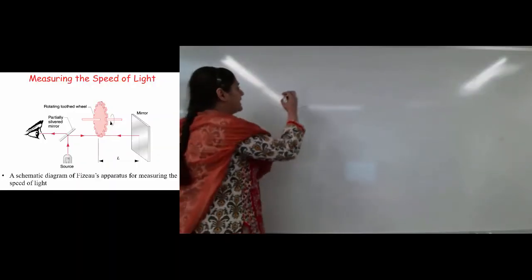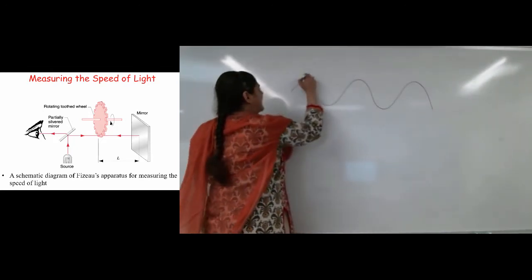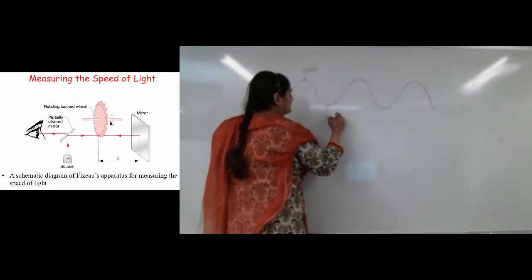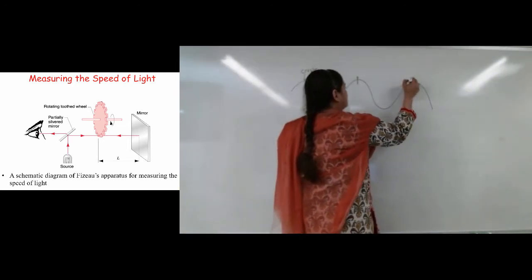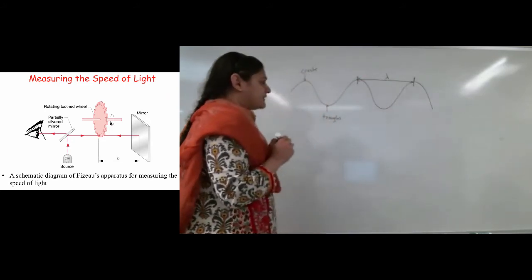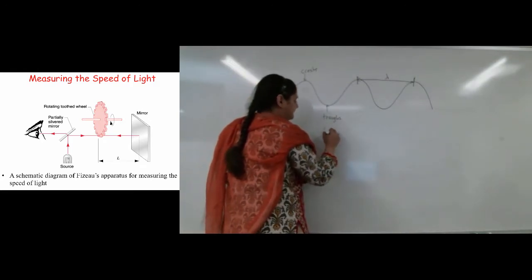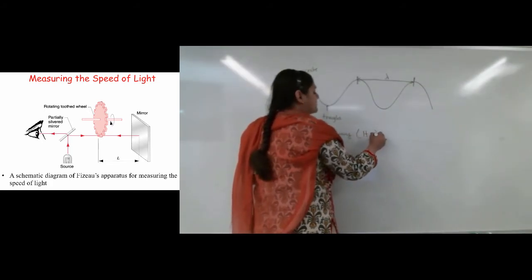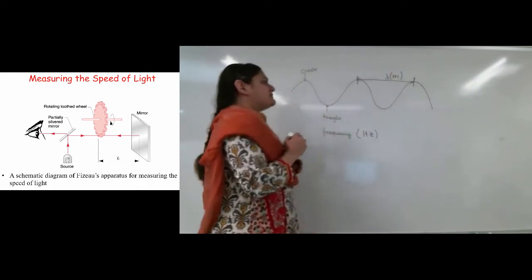So as we know, light is a wave, right? If this is a wave, we know that it has high points called crests and low points called troughs, right? And the distance between one crest and the next crest is called lambda, or wavelength. The number of times a wave repeats itself is called its frequency. Frequency is given in terms of hertz. Lambda is a wavelength, so this unit is going to be meters.